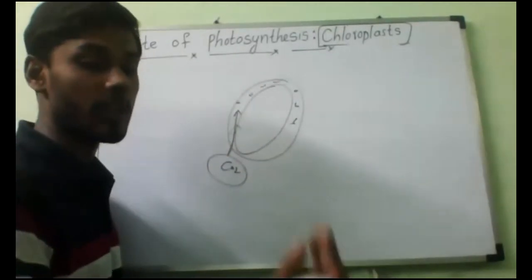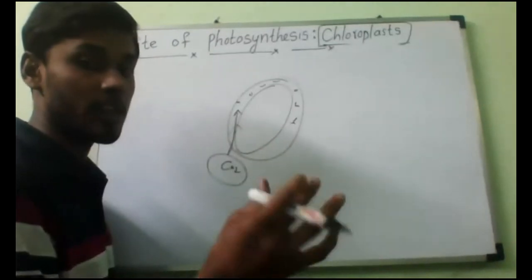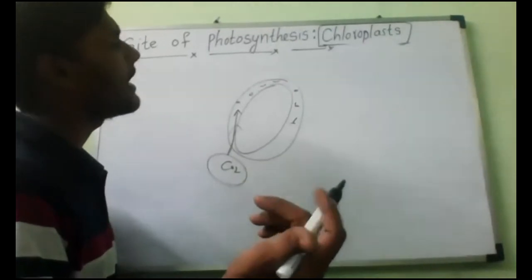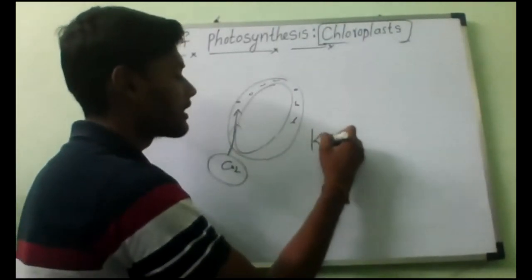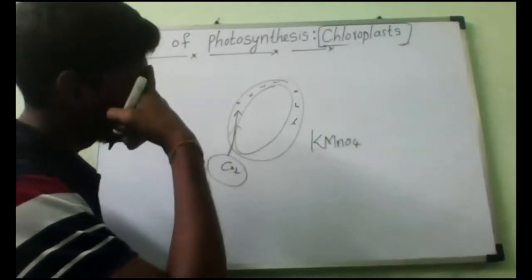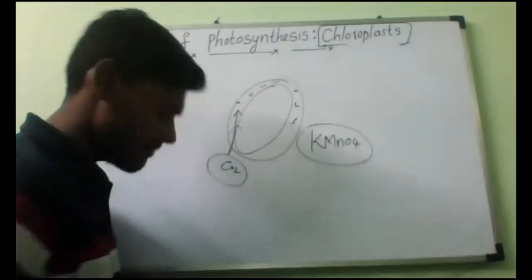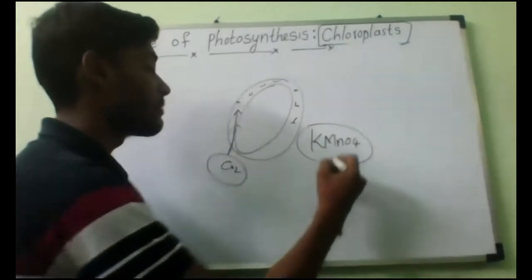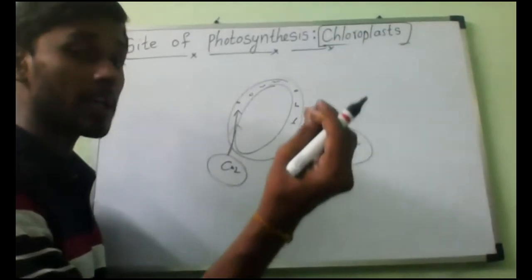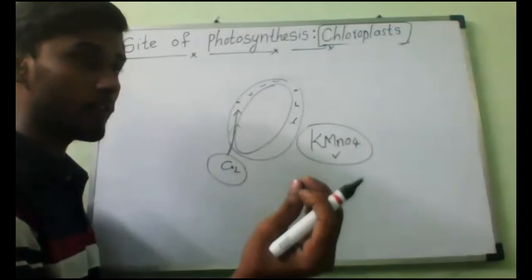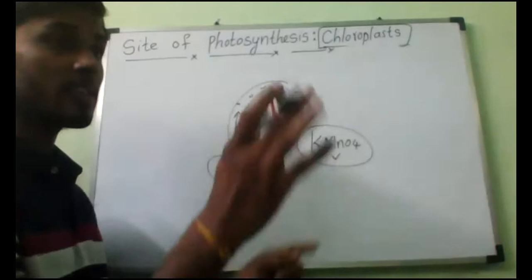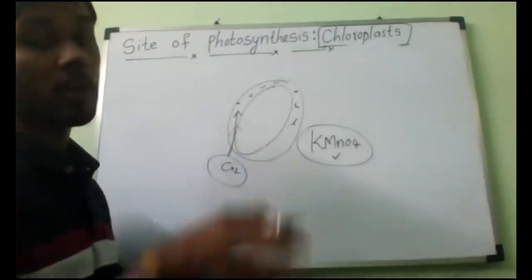Like in class 9th you may have studied potassium permanganate, KMnO4. What is the name? Potassium permanganate. Very good. If we keep it in a beaker, the color will slowly start rising upwards. That is called the diffusion process. Because if the concentration difference is already there, then the concentration becomes equal. That is called osmosis.